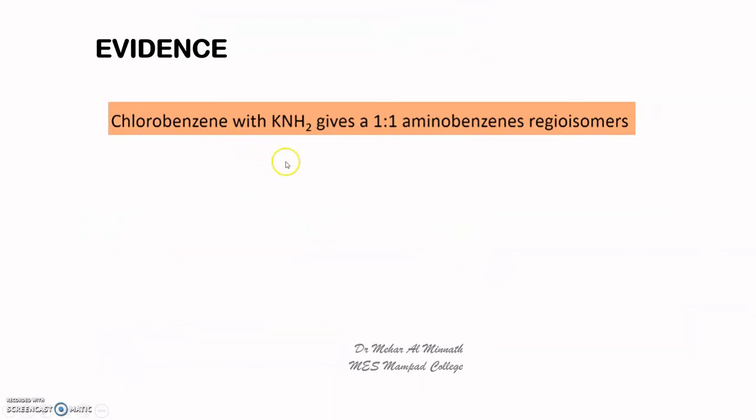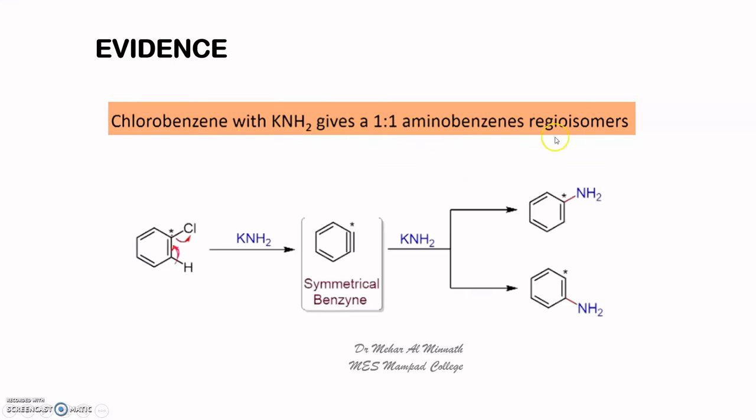Now, when chlorobenzene was treated with potassium amide, it gave two regioisomers. The chlorobenzene was labeled chlorobenzene, and we could find that the amino group was introduced to the labeled carbon as well as to the unlabeled carbon, adjacent carbons. This was a 50-50 attack, and one is the ipso substituted product and the other one is the cine substituted product.